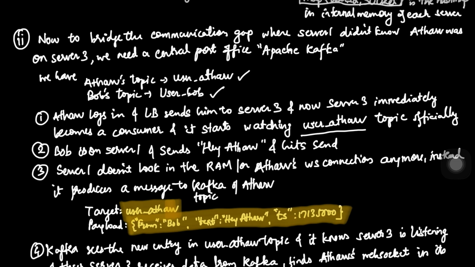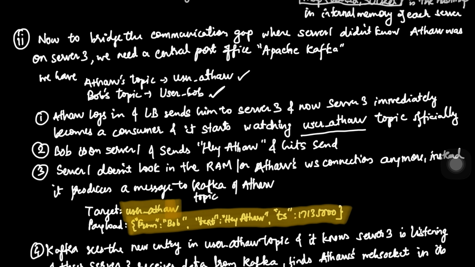Now Bob comes up. Bob is on server 1, which he got via the load balancer, and server 1 would have subscribed to Bob's topic as well, which is user Bob in our case. That is not important over here, because Bob would be the sender of the message, but server 1 would have been a consumer of Bob's topic as well. Now let's say Bob sends a message: hey Athar.